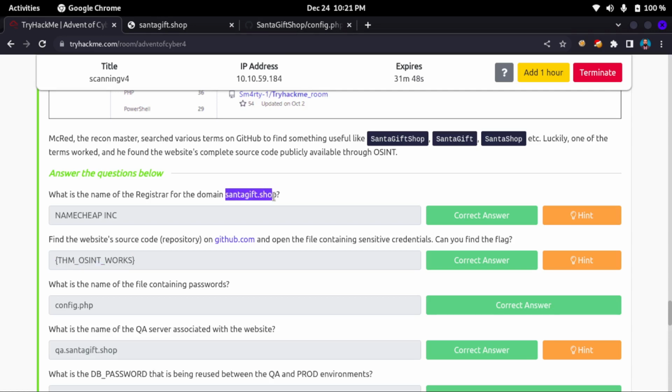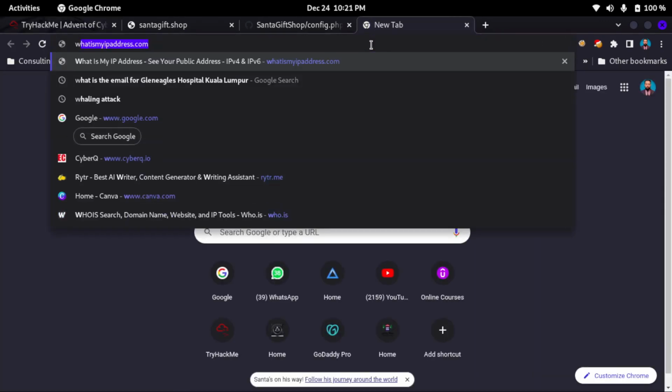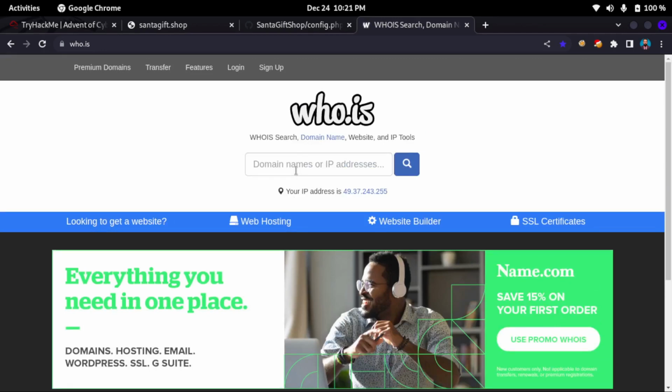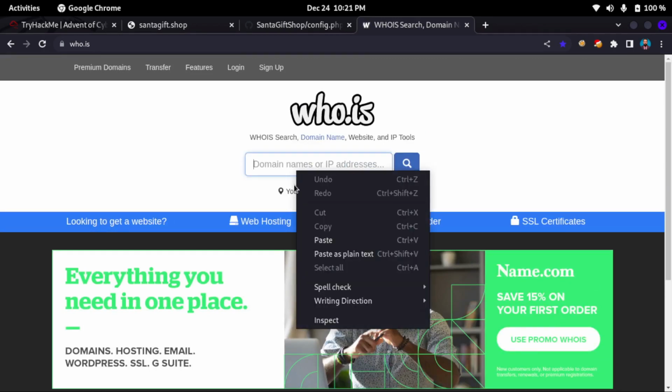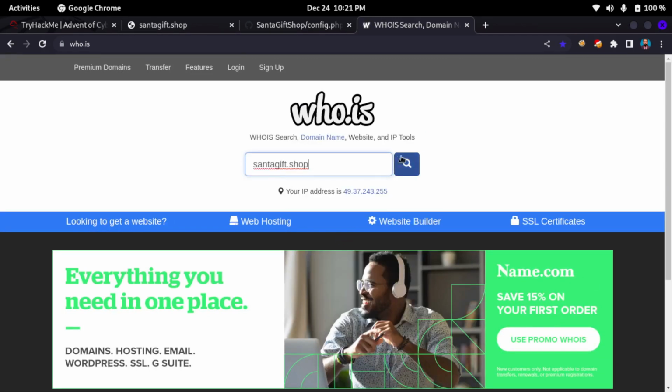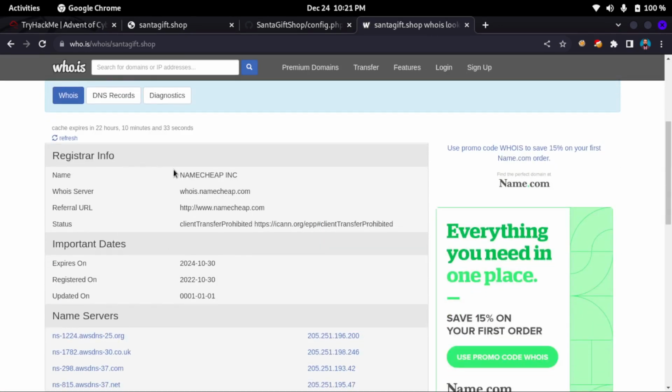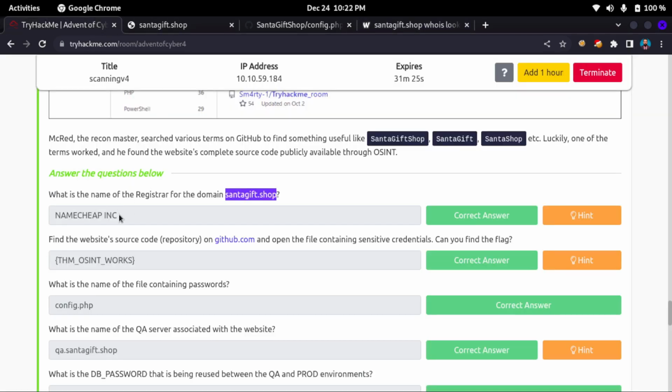For this answer we can search in who.is. Here we can paste the website name, and here you can see registrar information, Namecheap Inc, which is the first answer.